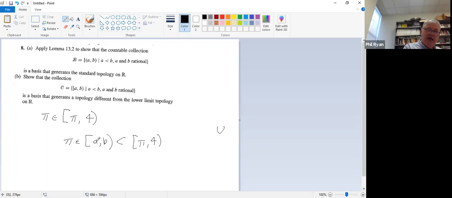So that means A has to be lower than pi. Okay, but if we've got a number which is less than pi, it can't be contained within this lower half open interval pi to 4. So it can't be there. That gives us a contradiction. So well, it gives us a set which is open in one topology but not in the other. So the topologies are different. Okay.